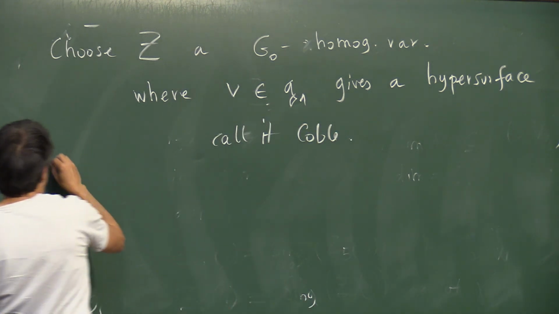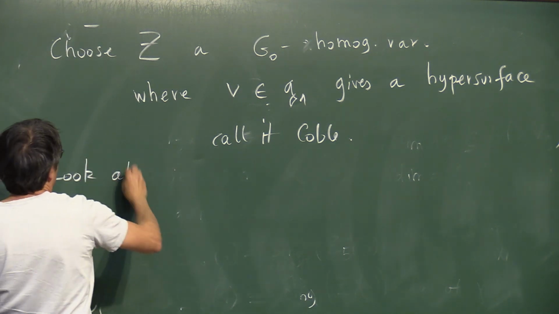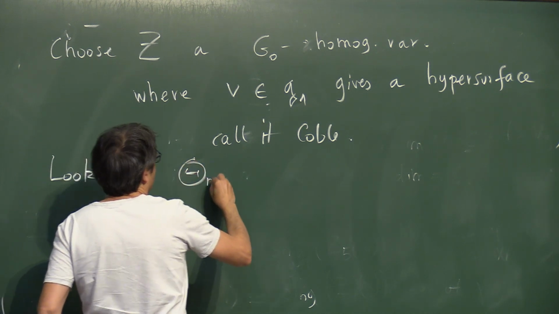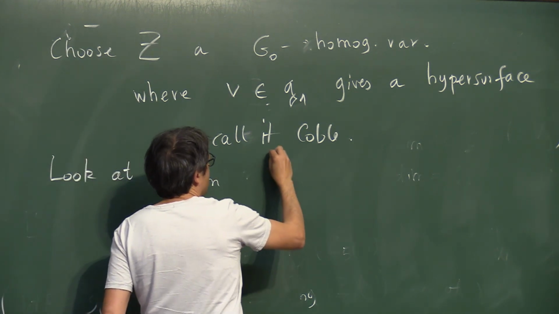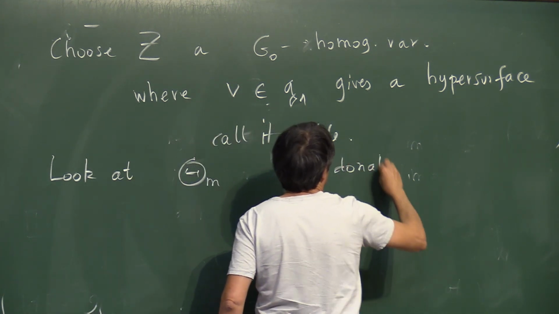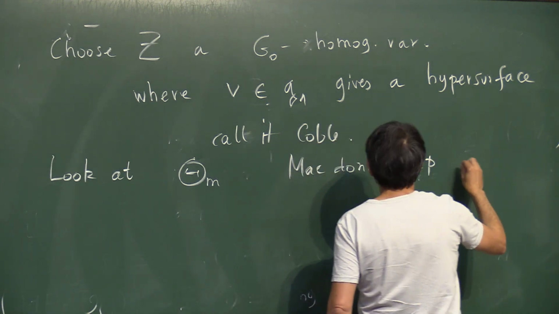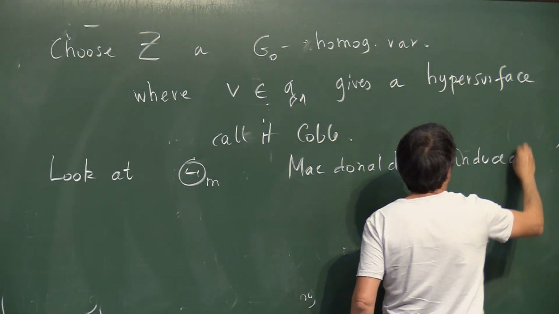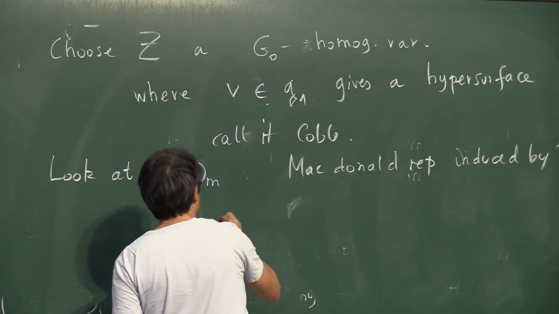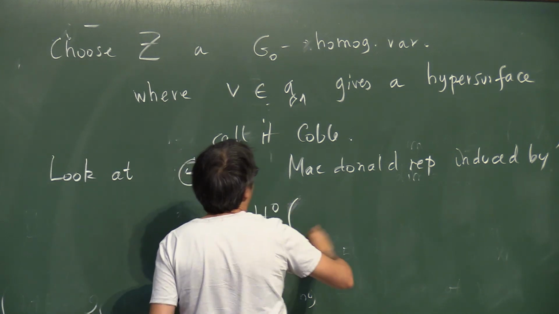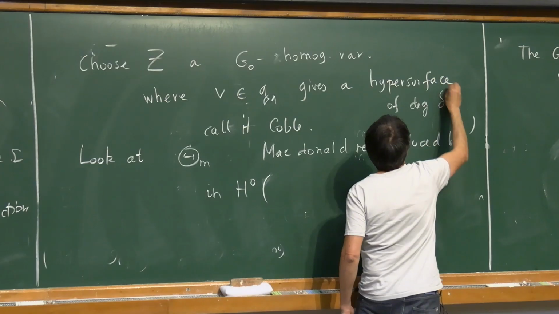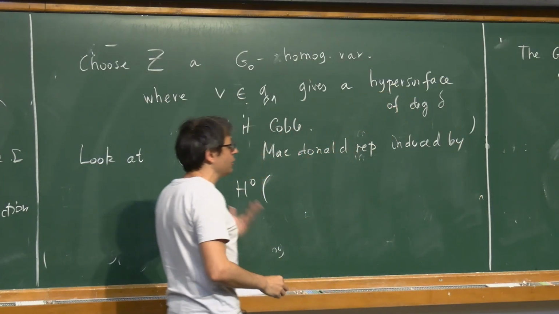And look at theta, the MacDonald representation induced by the coefficients in H0, of a hypersurface of, say, degree delta. So we had a Cobble cubic, a Cobble quadric, and so on.